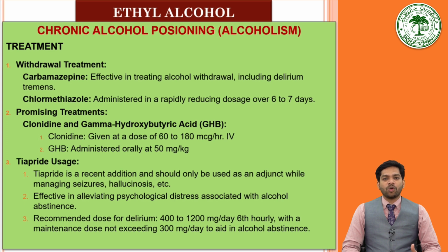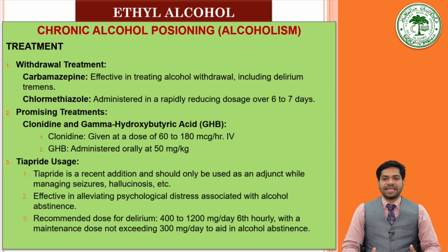Apart from that, clonidine and gamma hydroxybutyric acid, GHB, have promising results. Clonidine is given at the dose of 60 to 180 microgram per hour IV, and GHB is administered orally at the dose of 50 milligram per kg.